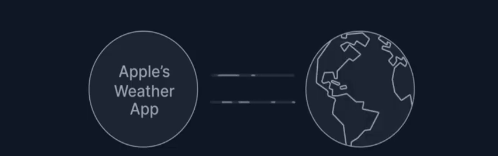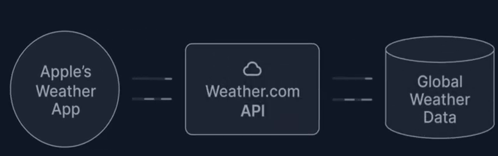About Apple's weather app? Do we think that Apple decided to set up weather monitoring stations around the world? That's a really expensive endeavor, and if it was super critical to Apple's business model, then maybe, sure, we could see that happening. But there are already services out there that meticulously collect global weather data, services like weather.com. So if weather.com creates an API through which anybody can access their data, but only in the ways that weather.com allows, then Apple could just use that API to populate their weather app.